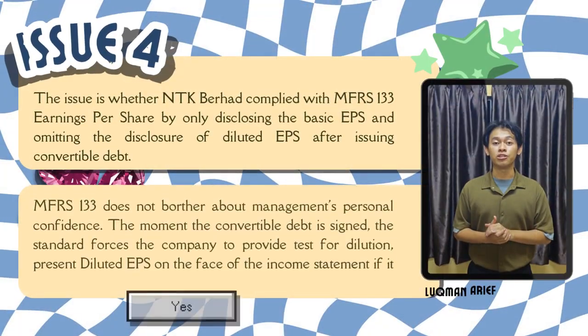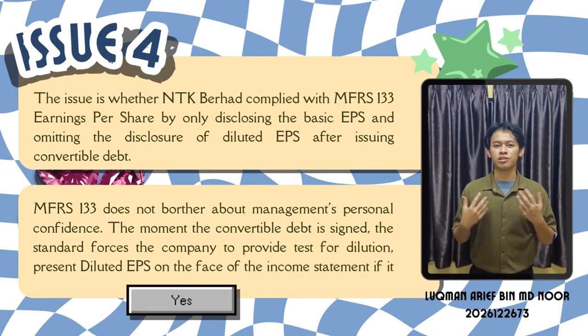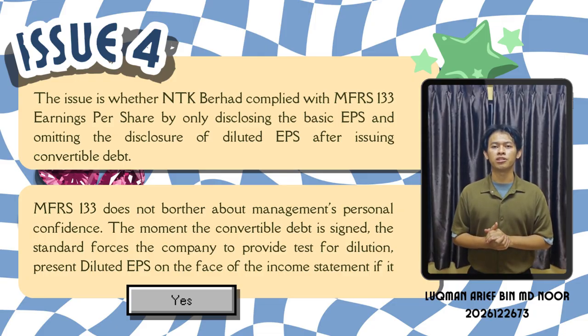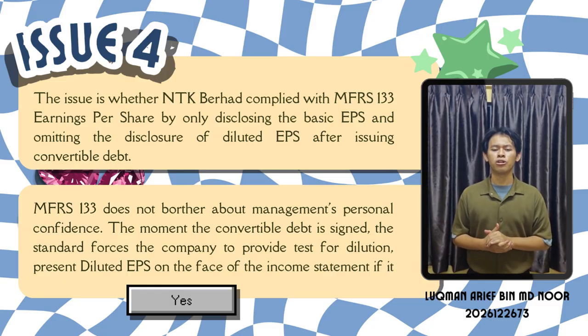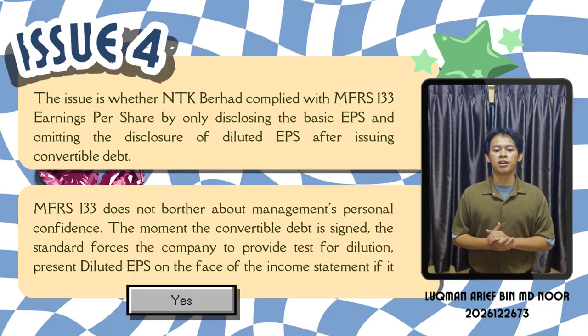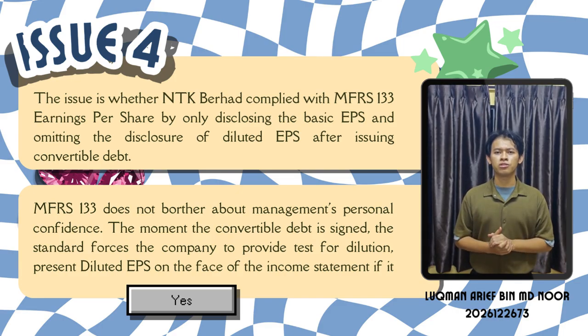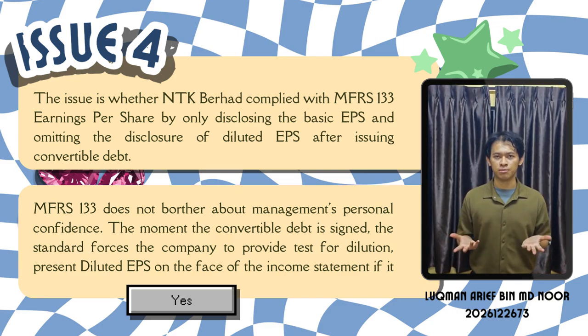So let's move on to issue number 4. So what is the issue? The issue is whether NTK Berhad complies with MFRS 133 Earnings Per Share by only disclosing the basic EPS and omitting the disclosure of diluted EPS after issuing convertible debt.